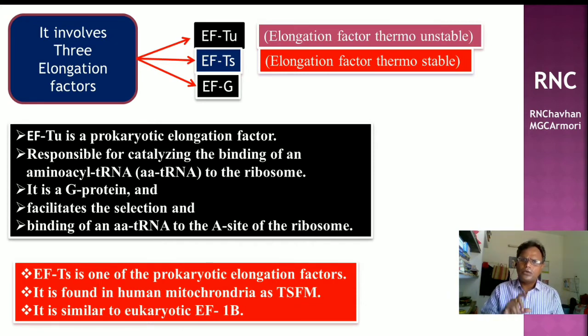It is also a prokaryotic elongation factor, and it is found mainly in human mitochondria as TSFM, the thermostable factor in mitochondria. It is similar to eukaryotic elongation factor 1B.